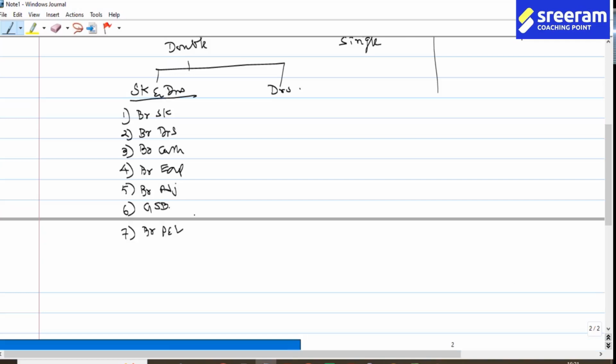How many days do you have in a week? Seven. In the same way, seven accounts are found in the case of the stock and debtors system.